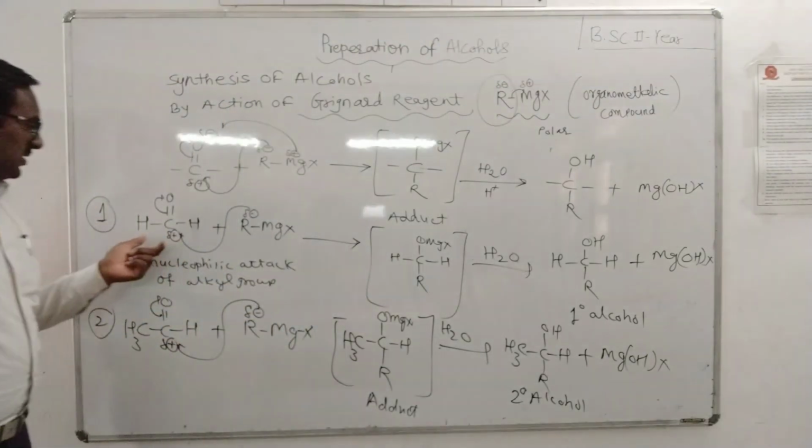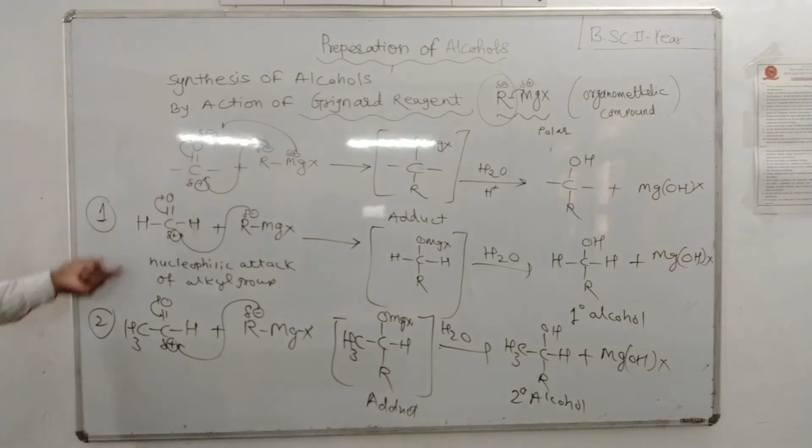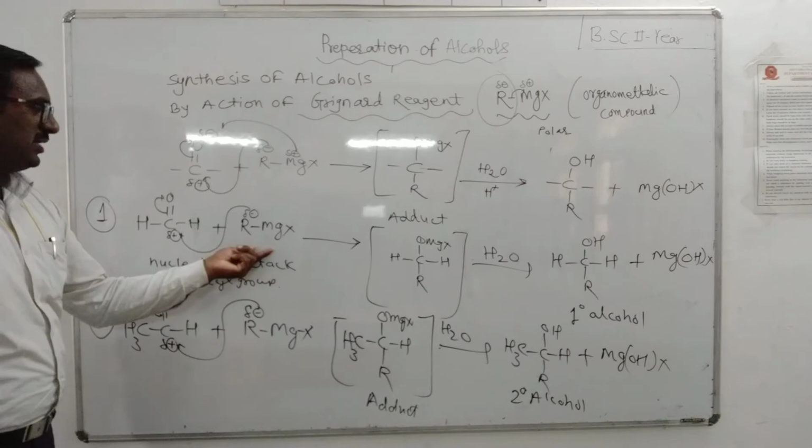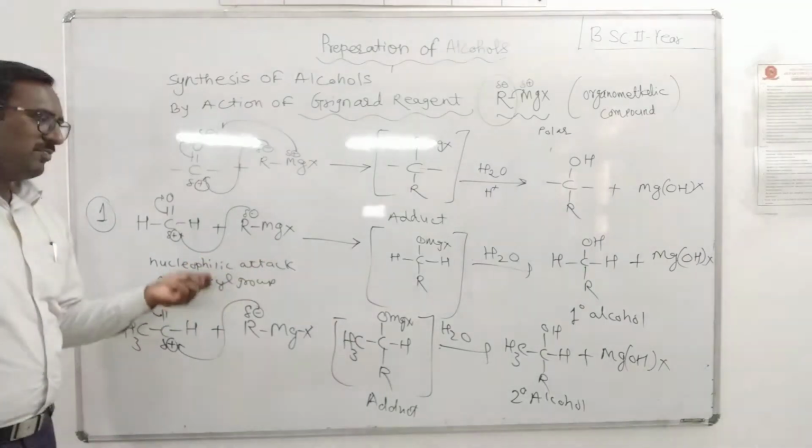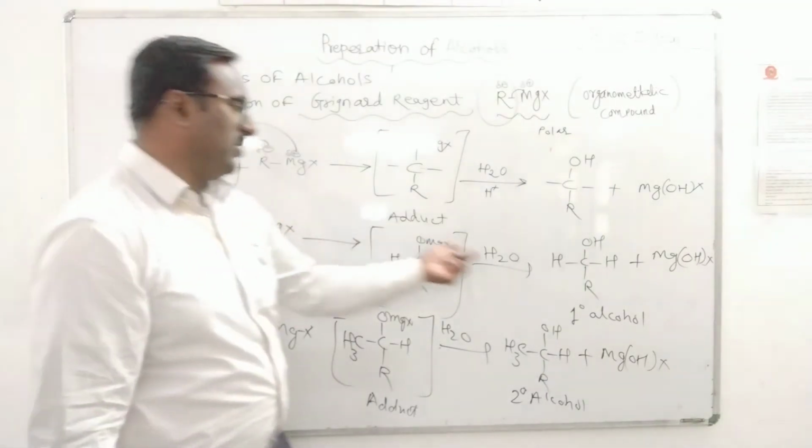Now, this is 1 degree alcohol, 2 degree alcohol. Formaldehyde on reaction with alkyl magnesium bromide or alkyl magnesium halide gives 1 degree alcohol.